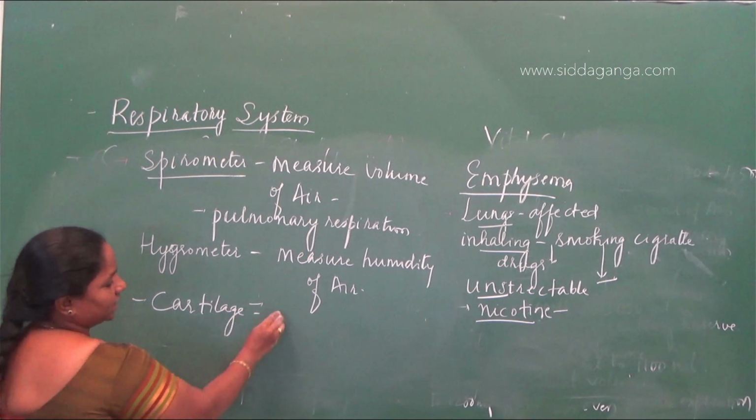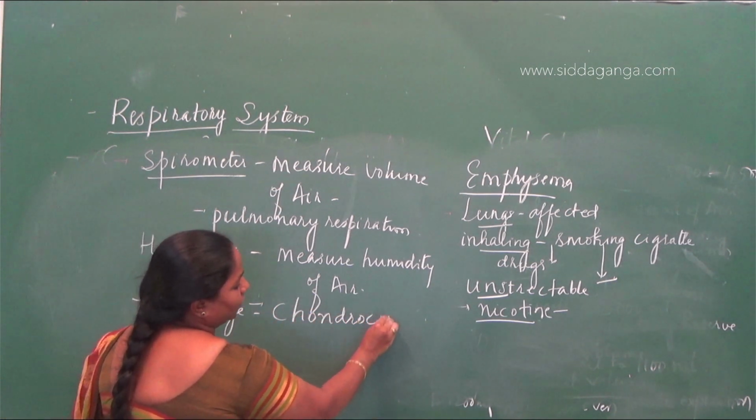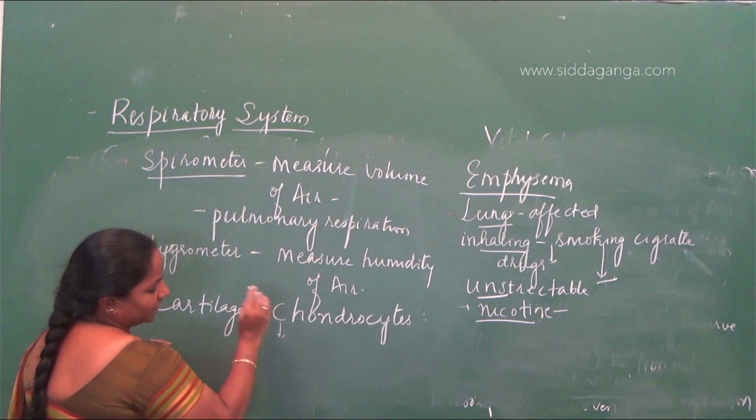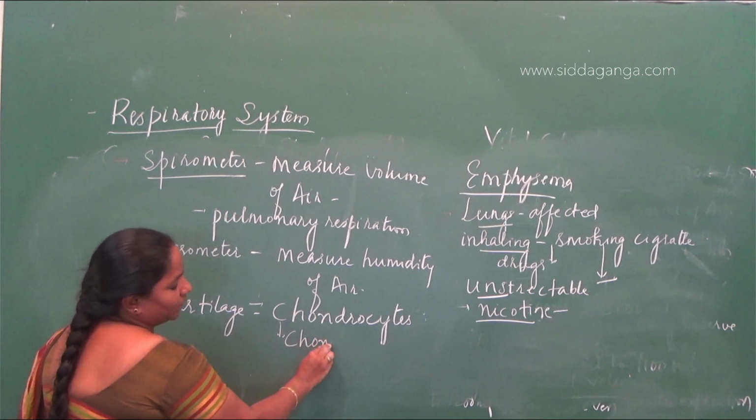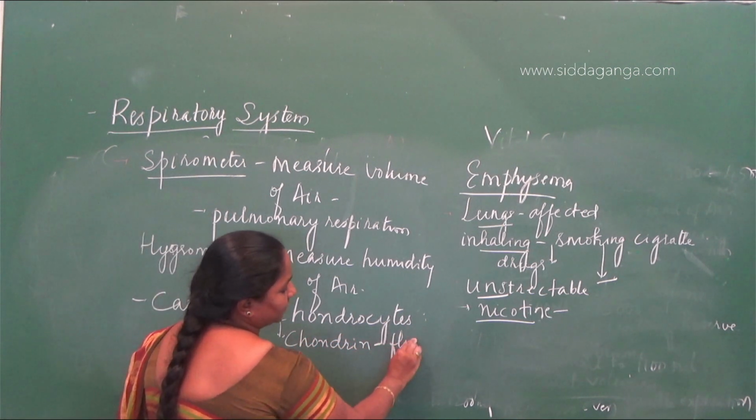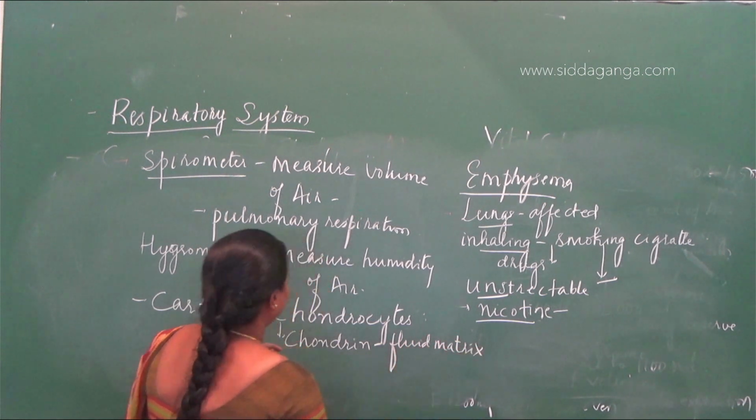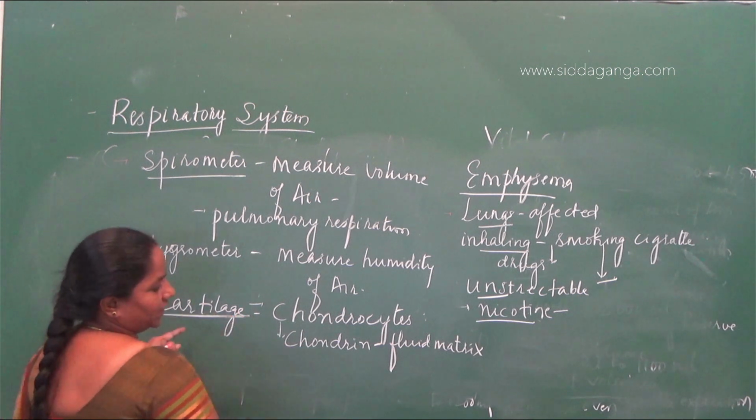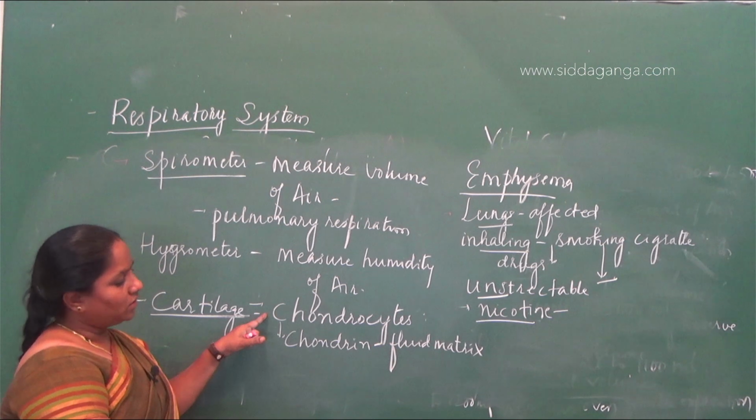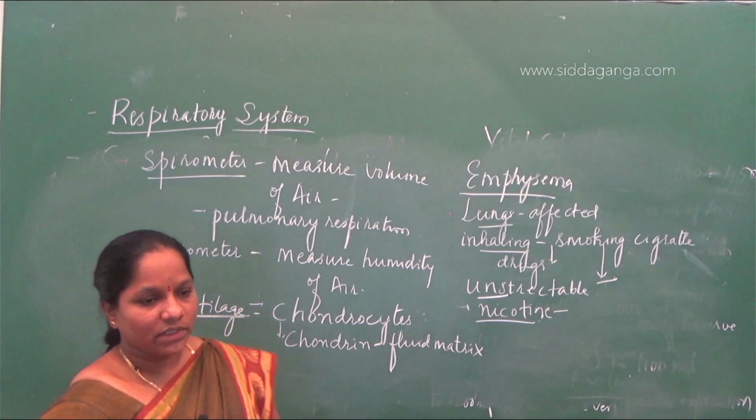Cartilage is made up of cells called chondrocytes. The cells of the cartilage are chondrocytes. Here we have a fluid matrix called chondrin. The fluid matrix in the cartilage is called chondrin. So the protecting covering of cartilage is called chondrium, the cells are called chondrocytes and the matrix is called chondrin. So the first option is chondrocytes.